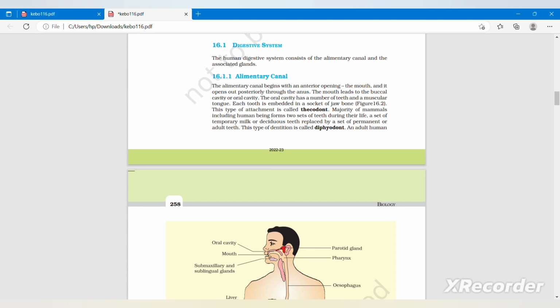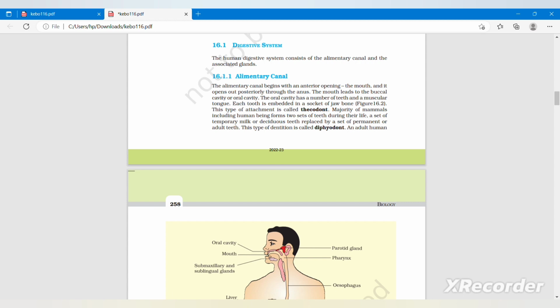The mouth leads to the buccal cavity or oral cavity. The oral cavity has a number of teeth and a muscular tongue. Each tooth is embedded in a socket of the jaw, as given in figure 16.2. This type of attachment is called thecodont. The majority of mammals, including human beings, form two sets of teeth during their life. A set of temporary milk or deciduous teeth is replaced by a set of permanent or adult teeth. This type of dentition is called diphyodont.